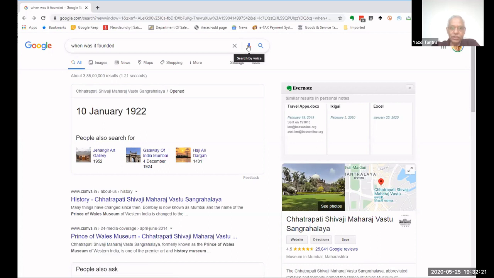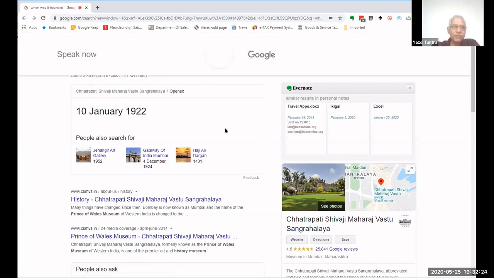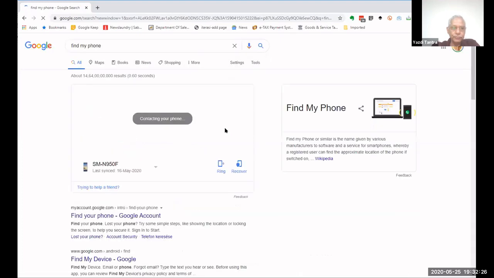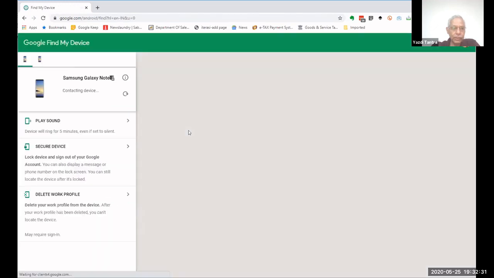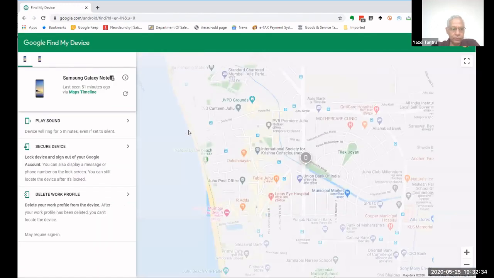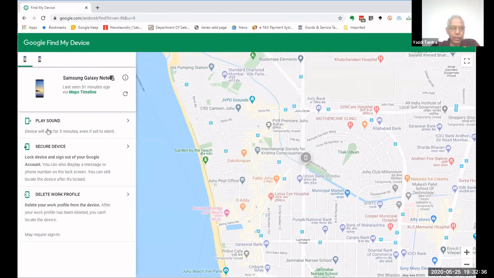Now see the other options which are there. Find my phone. What are the other options? I am saying play a sound. Okay. So here it is showing me where the phone is. It is showing the current location of the phone. It will play a sound. I can secure the device. I can lock the device and sign you out of Google so that a person who has stolen your phone or who has found your phone, he does not know who you are.